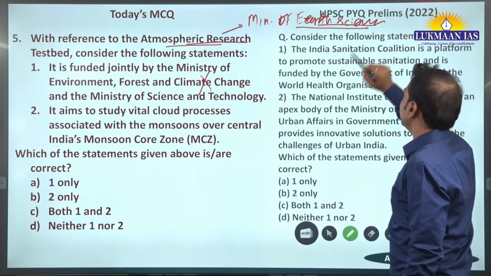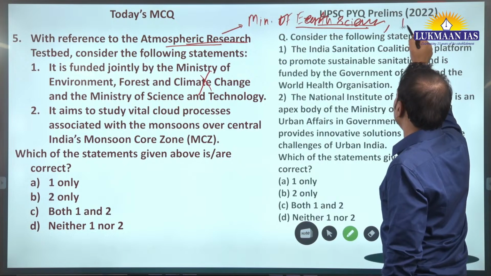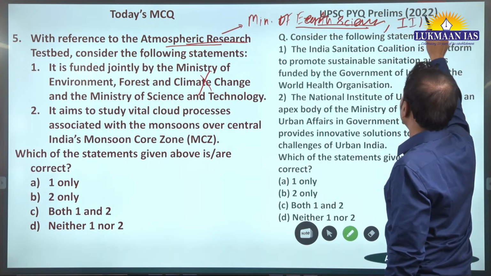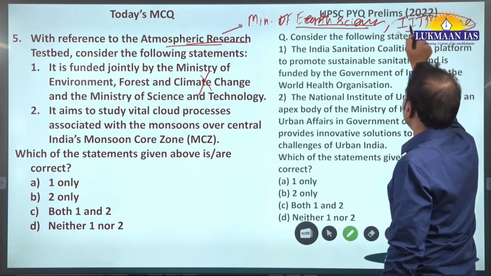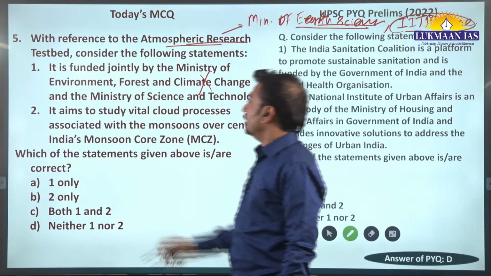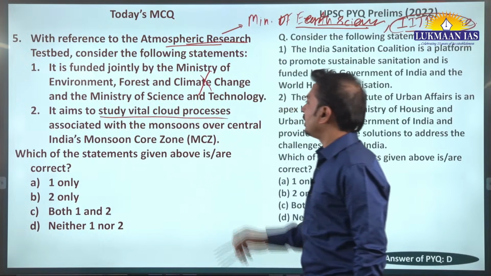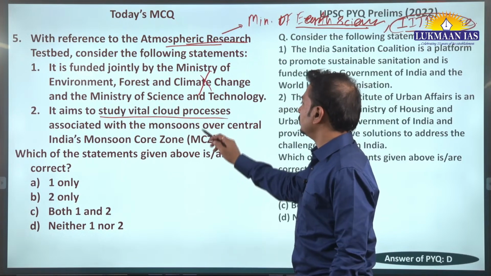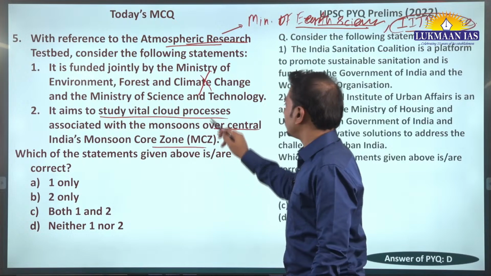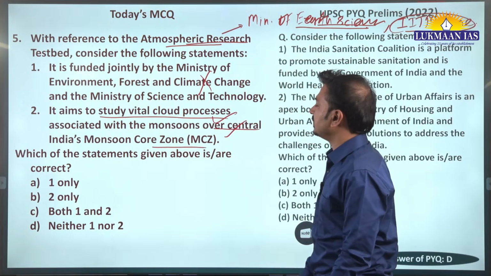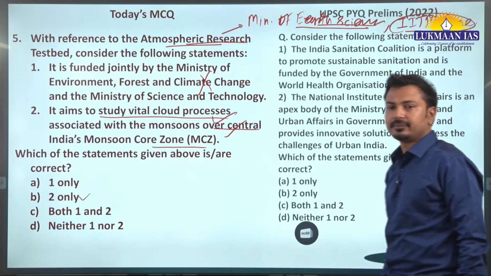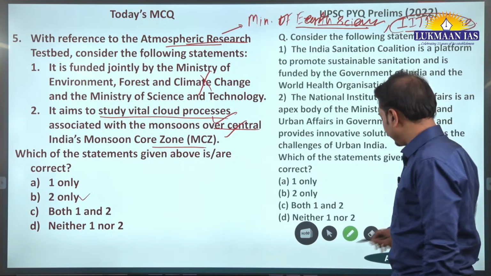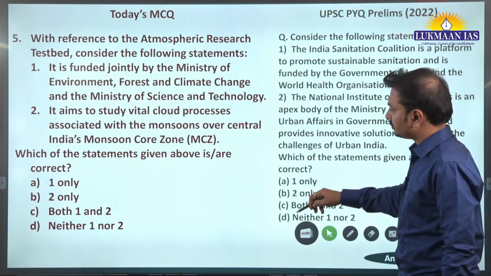This is the initiative of the Ministry of Earth Science and it is being implemented by the Indian Institute of Tropical Meteorology, Pune. This is an autonomous body under the Ministry of Earth Science. It aims to study vital cloud processes associated with monsoons over central India's monsoon core zone. This is the objective, we can say. This is correct, and that's why the answer here will be 2 only. Good, fine, okay. Moving on.